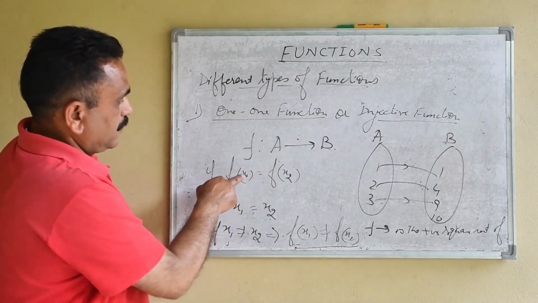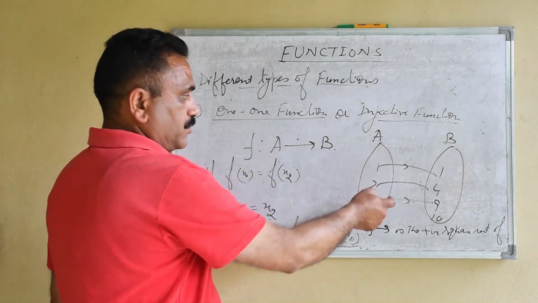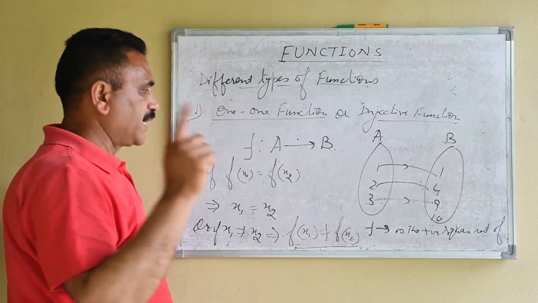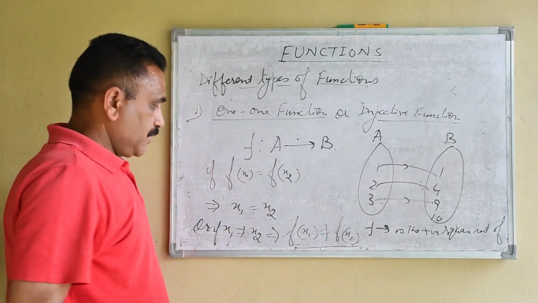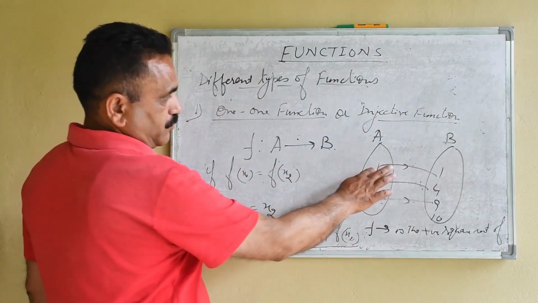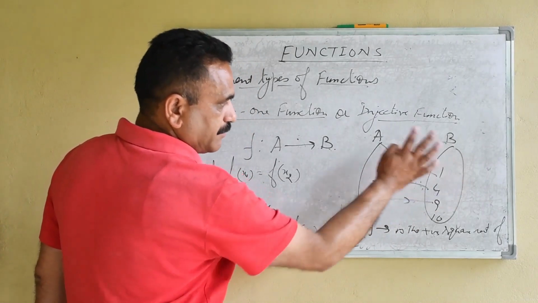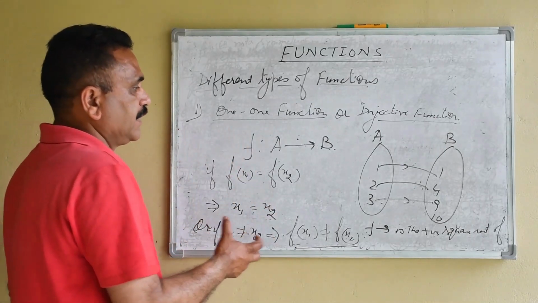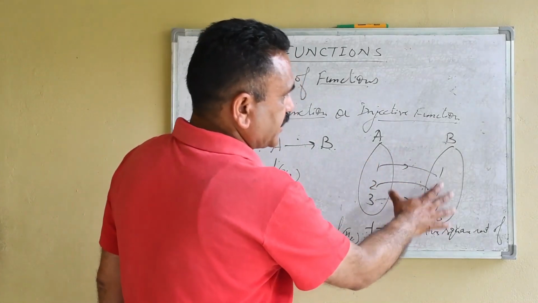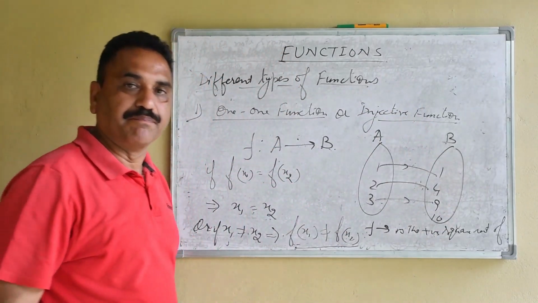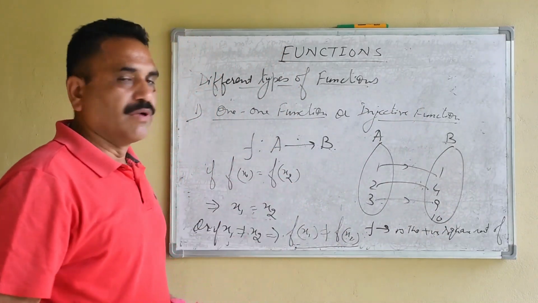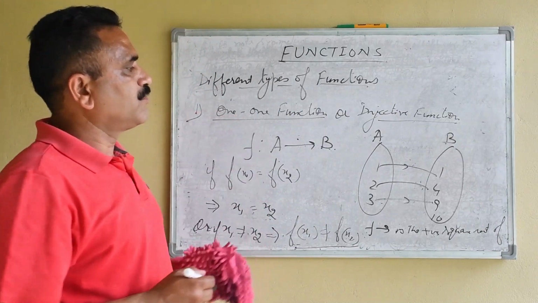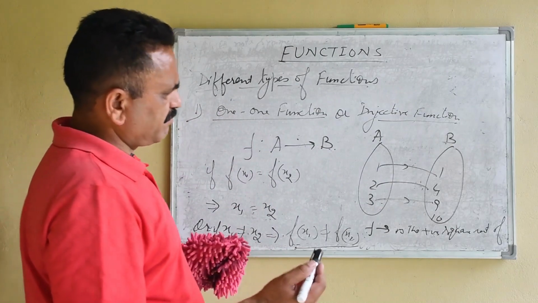Because if we take the same values, 1 has image 1, but 2 has image 4. When the same values are taken, the image will be the same. And when we take different elements of set A, then definitely they will be associated with different elements of set B. This is known as a one-one function. Otherwise, if a function is not one-one, then it is many-one. We can take many examples.